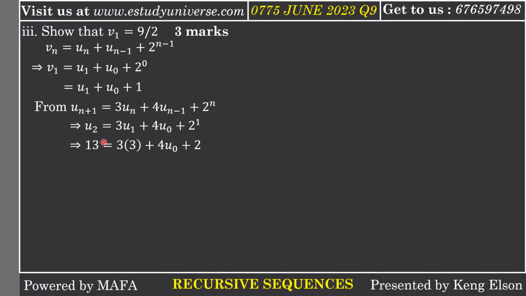Okay, so my u2 was 13, my u1 was 3, and then now I have 4u0 plus 2. So when we simplify, 13 minus 9 is 4, 4 minus 2 is 2. So it means that 2 is equal to 4u0. If 2 is equal to 4u0, it means that u0 is equal to 1/2. We now replace in this equation so that we get our v1: our u1 is 3, our u0 is half, and then plus 1. If we simplify, we are going to get our v1 to be equal to 9 divided by 2, which is what we are required to prove.